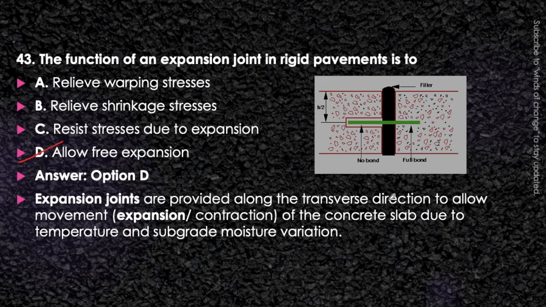Expansion joints are provided along the transverse direction to allow movement, that is expansion or contraction of the concrete slab due to temperature and subgrade moisture variation. Got it? In the expansion joint, this is the expansion gap that has to be provided, maximum value is 25 mm, and this is the dowel bar that will be provided in between the units, in which one unit will be embedded and another one will have a possibility of movement. Okay, so this is also important.